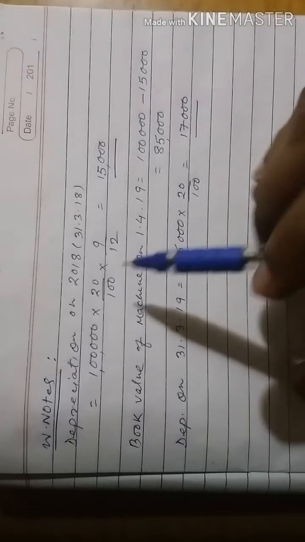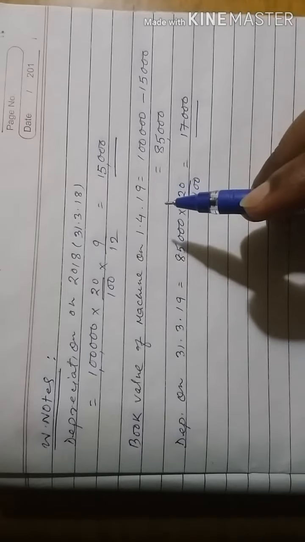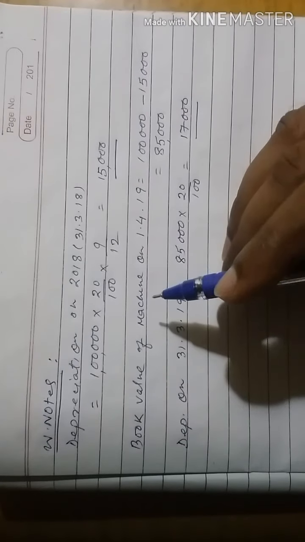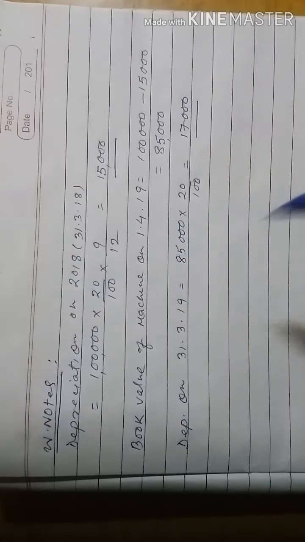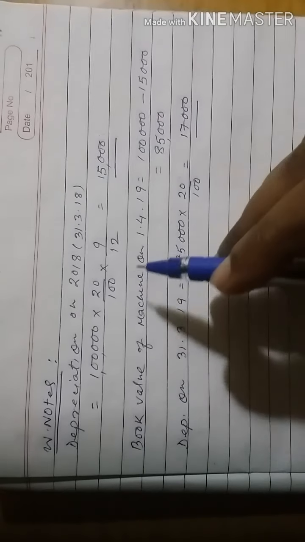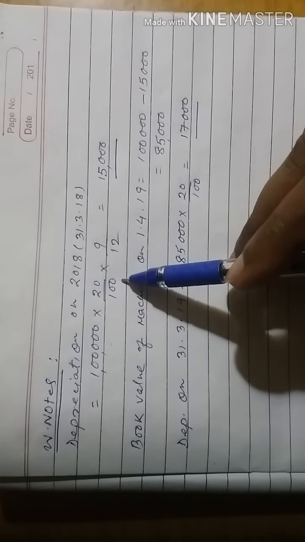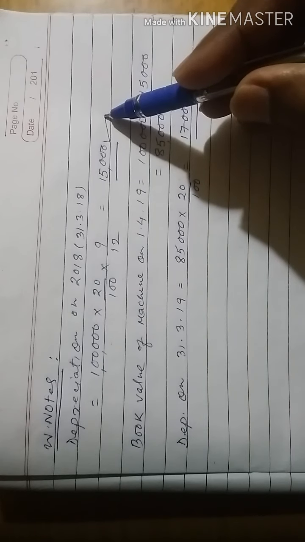So let us see the depreciation amount. So this is the calculation of depreciation. Since it is overhauling cost, we also have discussed in depreciation class 11 that overhauling cost has to be added to the value of machine. So that overhauling cost will be taken into an asset which is wrongly debited to repairs account. Now it is an asset. On this asset of 1 lakh rupees, we will depreciate at the rate of 20% for 9 months. So for the first year, the value of depreciation will be 15,000.